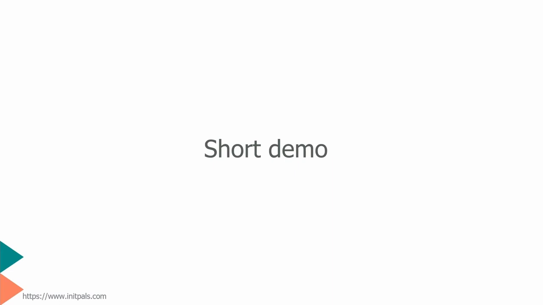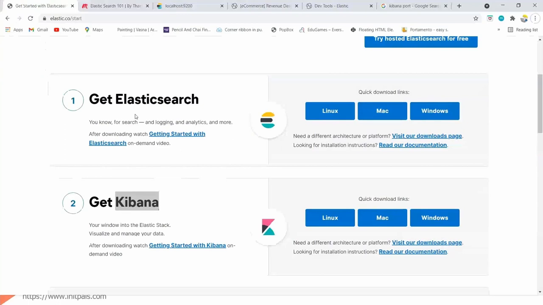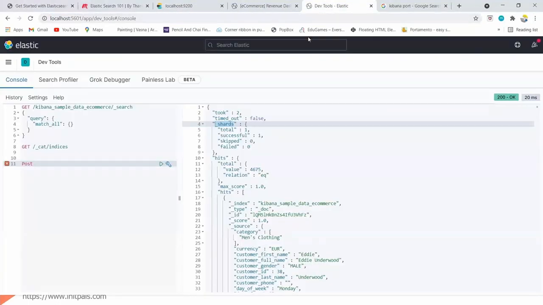Okay, so we got Elasticsearch up and running. We got Kibana up and running. So let's try a few samples here. I have mentioned that there are several ways you can add the data. First, you can pull the data from a database and then push it to Elasticsearch using Logstash. The other way, you can also provide the data in a JSON file.